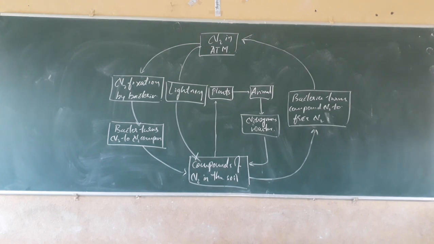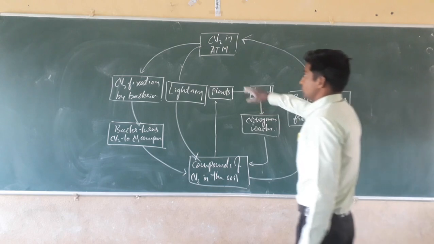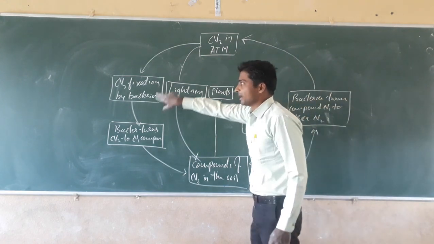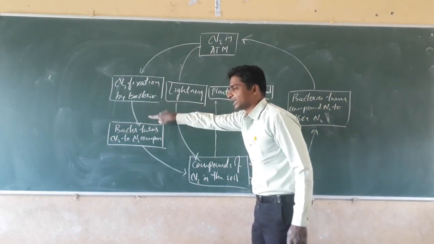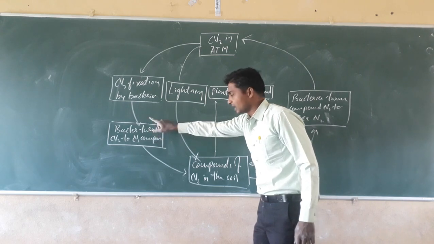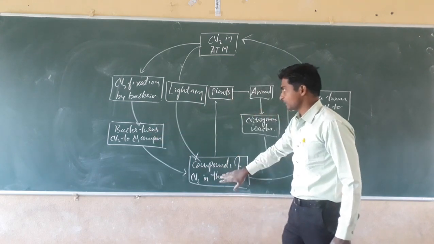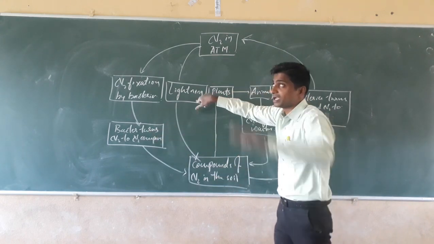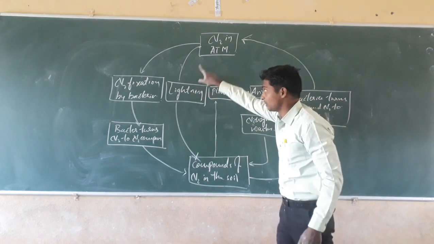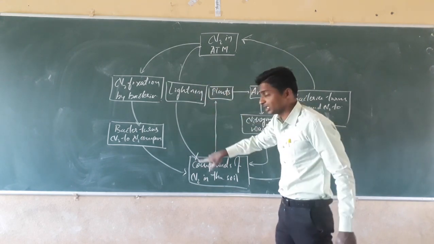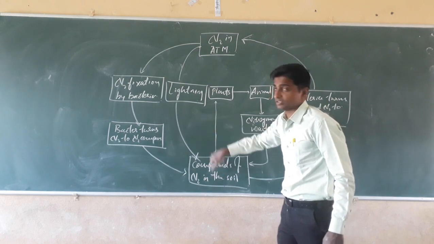See how the atmospheric nitrogen is first trapped by the bacteria, and that bacteria converts the atmospheric nitrogen to nitrogenous compounds, which go to the soil. And one more way is lightning: atmospheric nitrogen converts to nitrogen compounds that pour into the soil in the form of rain.